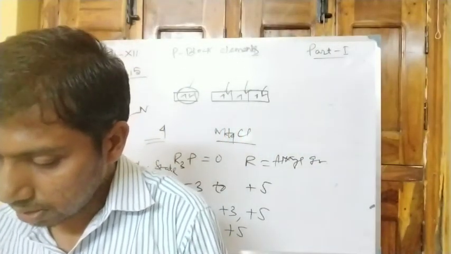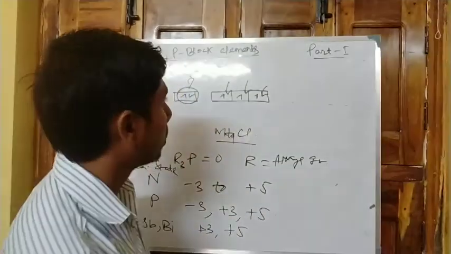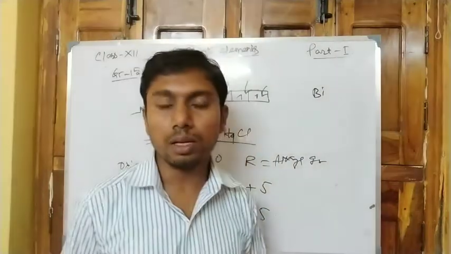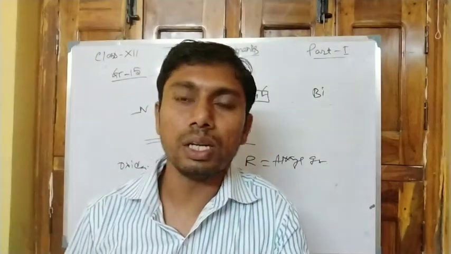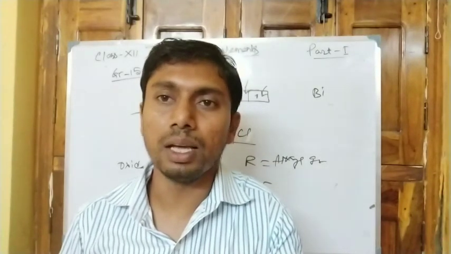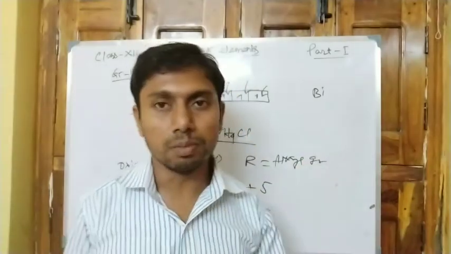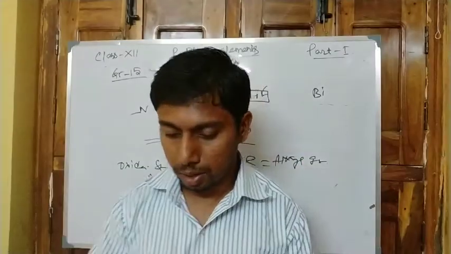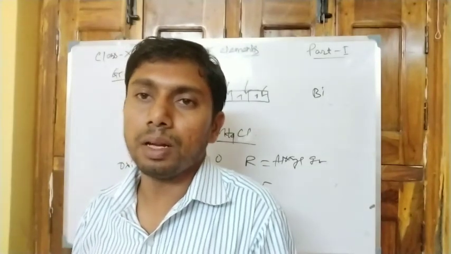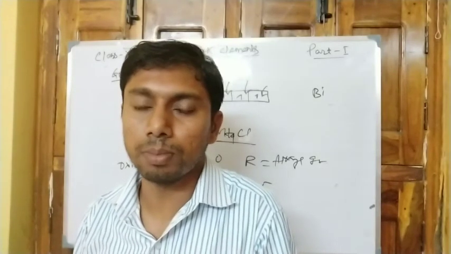Next, that is for the higher members, for bismuth, antimony, etc. Here, due to the inert pair effect, the valency is less than 2 units than the expected group valency. So for the higher members, that is bismuth or antimony, the inert pair effect is followed, and the valency is 2 units less than that of the group valency.